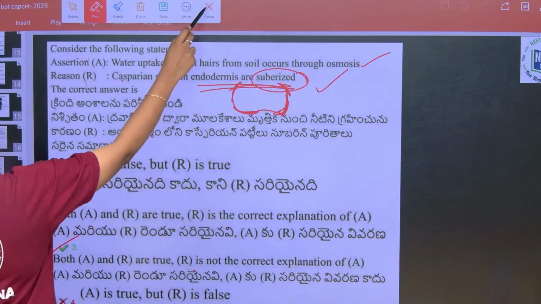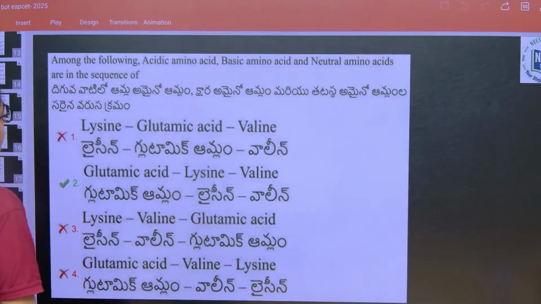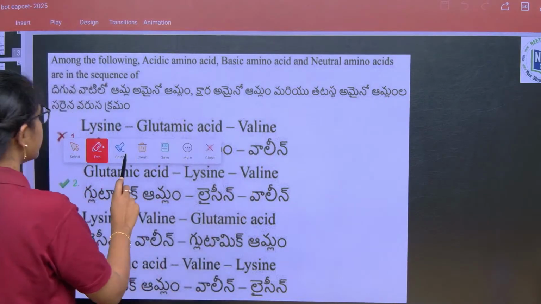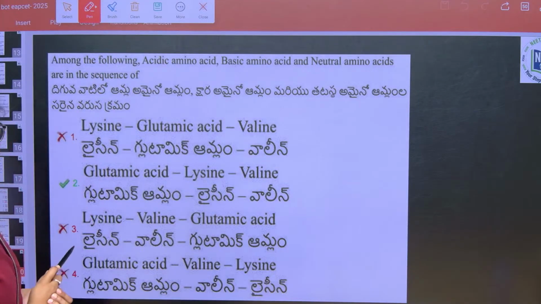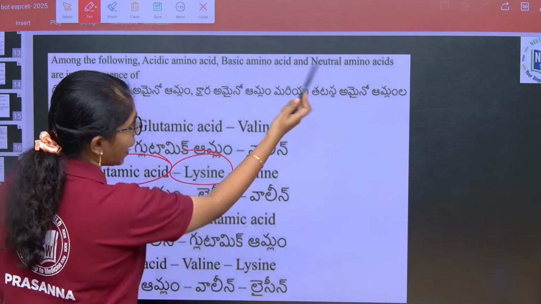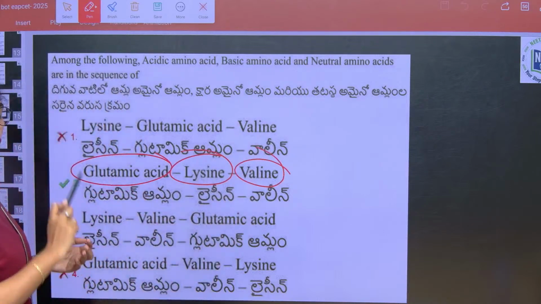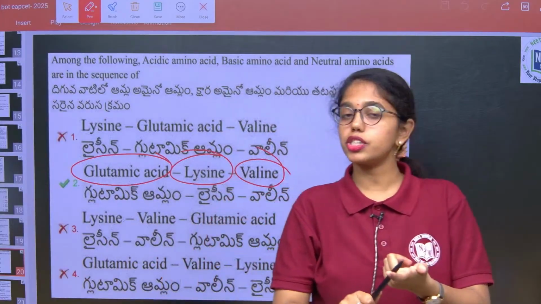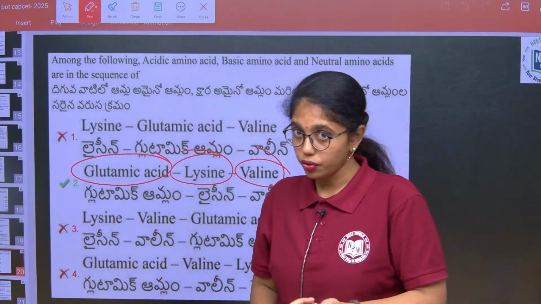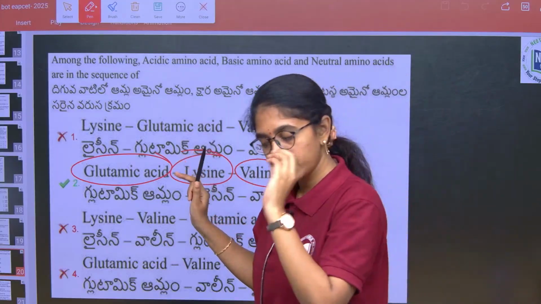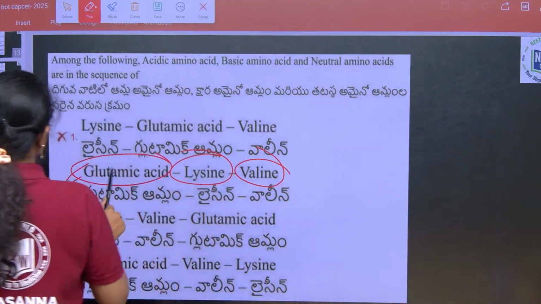Next question: among the following, he is asking us to find the acidic amino acid, basic amino acid and neutral amino acids. Acidic is glutamic acid, basic is lysine and neutral amino acid is valine. All the 20 amino acids, their polarity, their pH level, whether acidic, basic or neutral, should be in your mind. If you are writing EAMCET and NEET, definitely all the 20 amino acids should be in your mind.